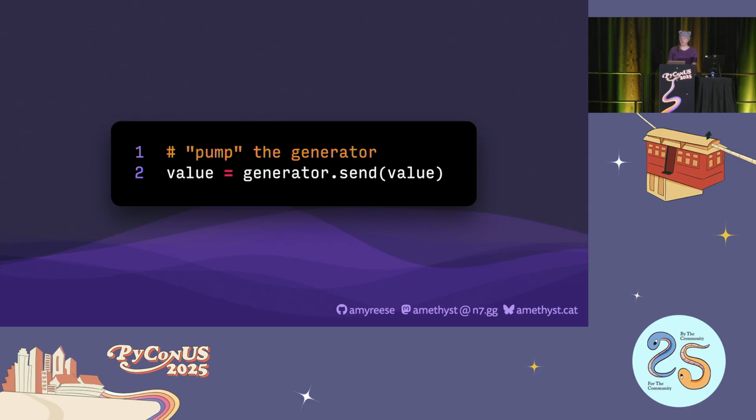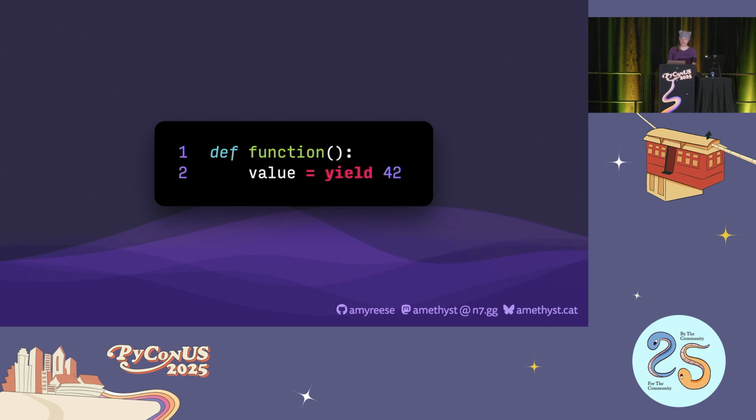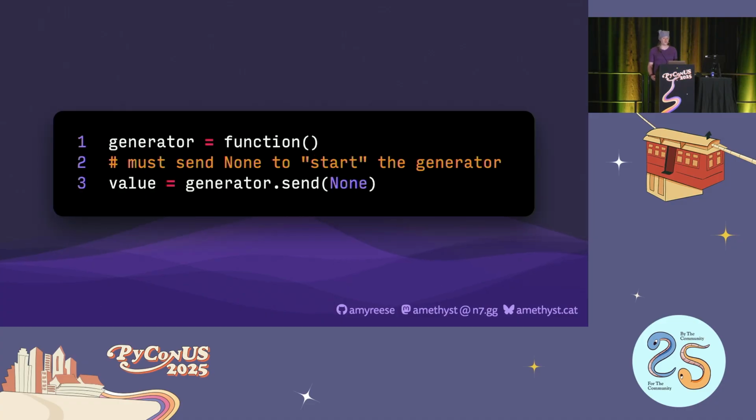The value we pass will be sent into the generator, the function will run until it yields again, and that yielded value will be returned to us from the send method. On the function side, values sent into the generator are presented as the return value of the yield statement itself. And remember that when we first call a generator function, it hasn't started executing, so there's no current yield statement to receive a value. This does mean that the first time that we call the send method, we have to send None. This is actually what starts the execution of the generator function, so that it can start yielding its values.